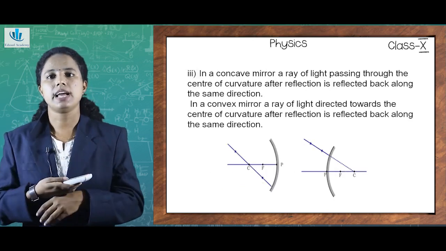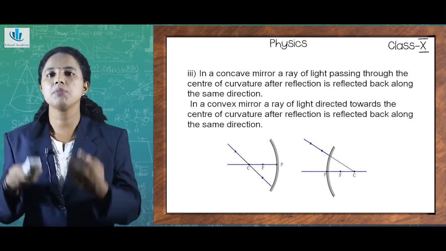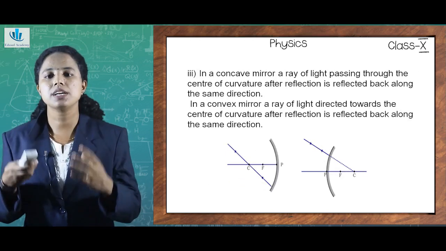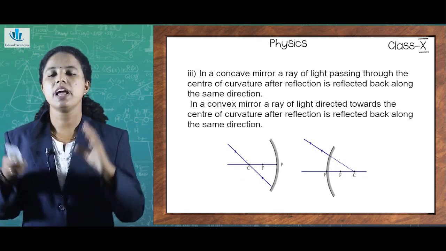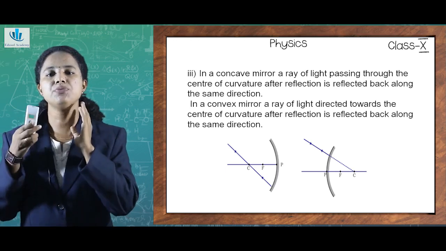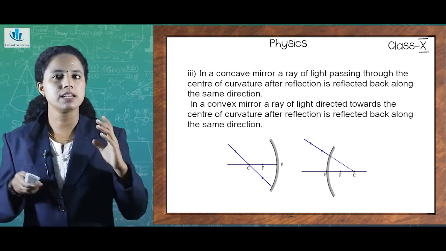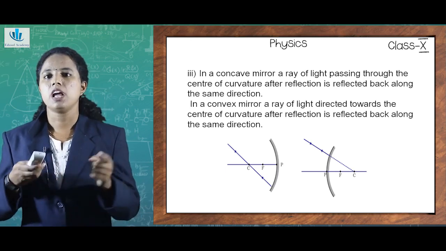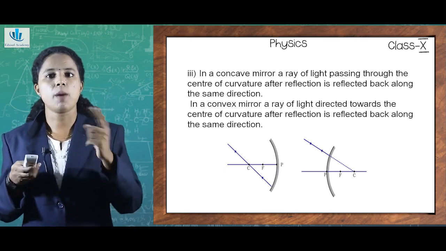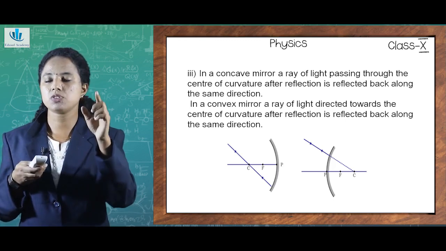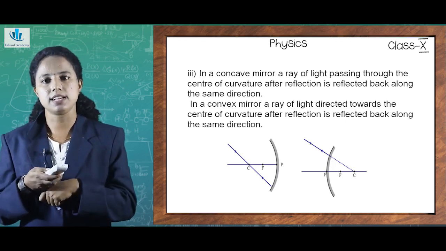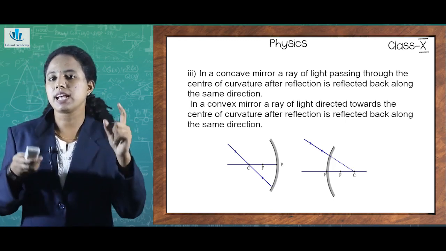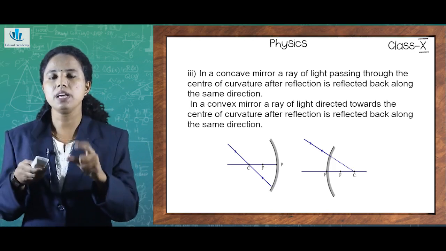The third point is how the concave mirror or convex mirror light rays behave after reflection if they are passing through the center of curvature. So, what was center of curvature? If you take a concave or a convex mirror, if we extend them, it will form just like a sphere. But we have shown only a portion of them, isn't it? So, if such a sphere exists, then that will have a center.